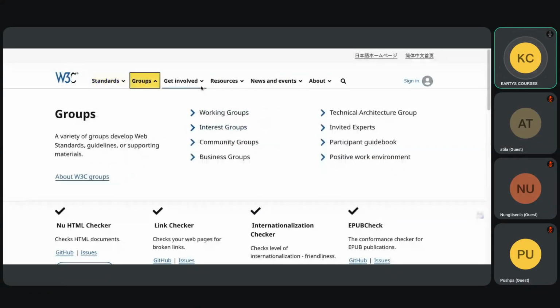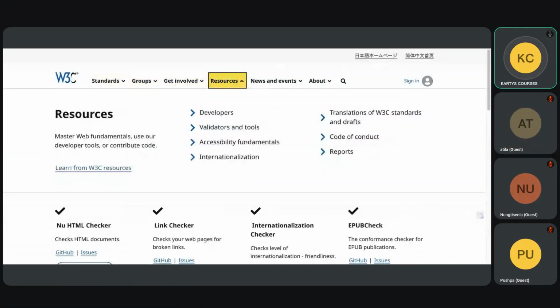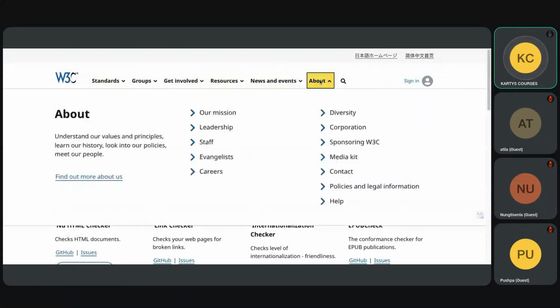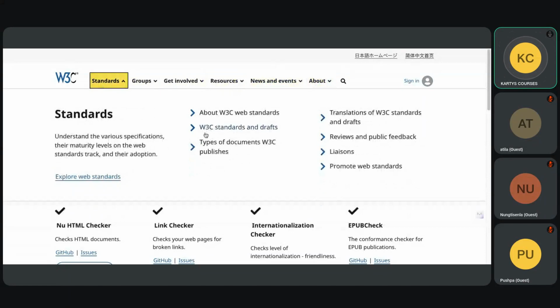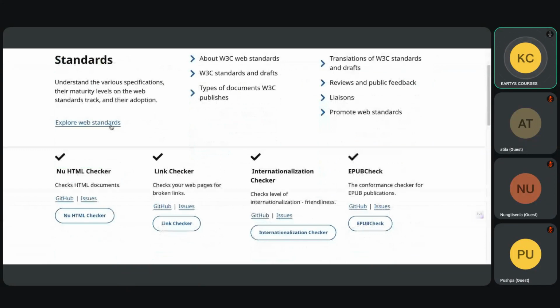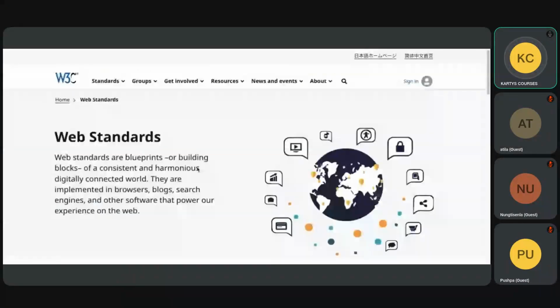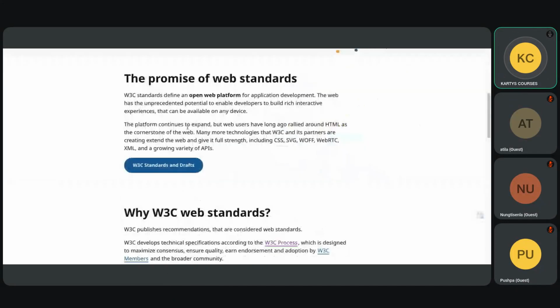So just go through the website. No need to make any homework out of this. It's just good-to-know information. As a web developer, you should know what this website is all about. So spend as much time as possible to go through the standards and the links. We will use these links later on. So these are the web standards. Go through it. I'll share this link as well.